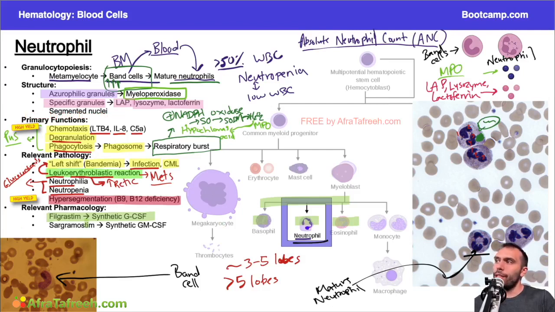A lot of times you'll see this given if a patient's on chemotherapy or had radiation therapy, and now they either have myelofibrosis or the effects of chemotherapy have caused them to have a really low neutrophil count, neutropenia, right? They're going to have a really low absolute neutrophil count. So we want to stimulate the neutrophils, and we can do that using granulocyte colony stimulating factor.